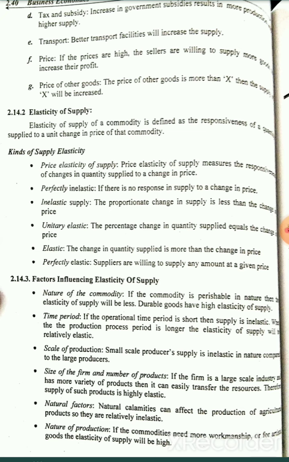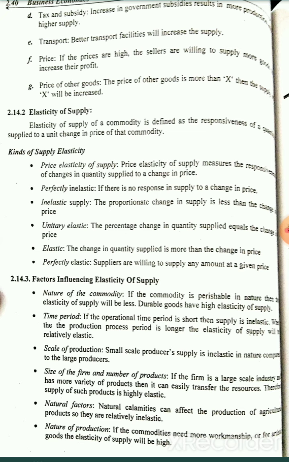The next one is inelastic supply. The proportionate change in supply is less than the change in the price. So when there is a change in price, the supply will be less. We all know the demand will be created and the supply is less, so automatically the price of the product will go high. So this is called inelastic supply.